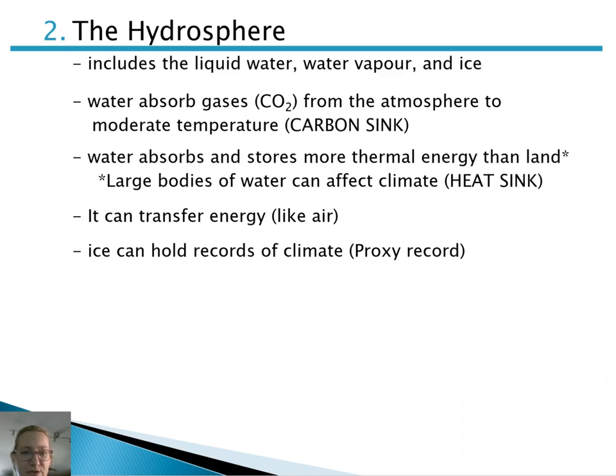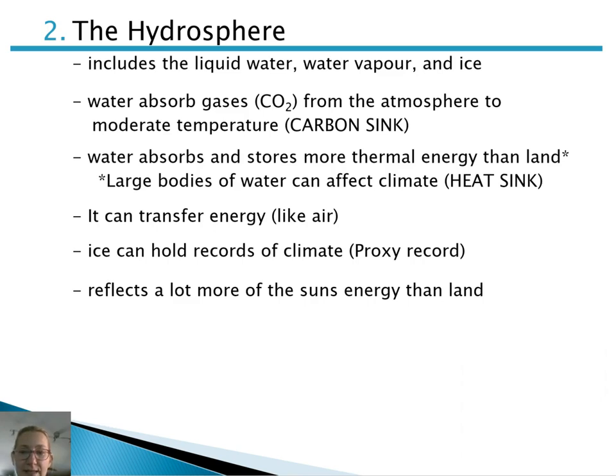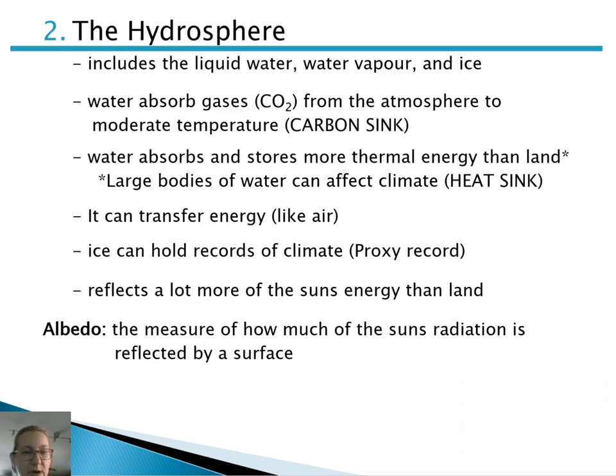Now, the hydrosphere doesn't just transfer energy. If we look at just one component of the hydrosphere, ice, ice can hold records of climate. We've seen how ice cores are considered proxy records because they're really good at trapping levels of atmospheric gases and can give us clues about our climate. Ice holds another really important key: it's really reflective. It can reflect a lot more of the sun's energy than land. When a surface reflects energy, it's given a measurement called albedo, which is the measurement of how much of the sun's radiation is reflected by any surface.